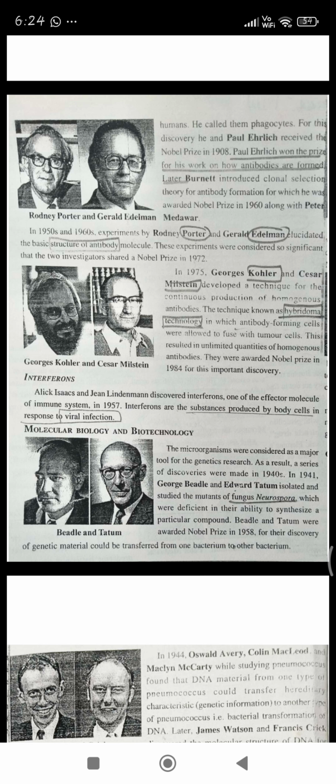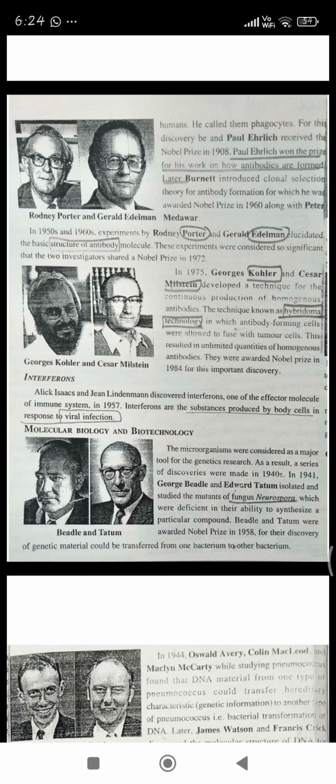Then in 1975, George Kohler and Cesar Milstein developed a technique for continuous production of homogeneous antibodies. For the production of antibodies we need homogeneous antibodies, which means similar antibodies. So they developed the technique by which homogeneous antibodies can be produced.